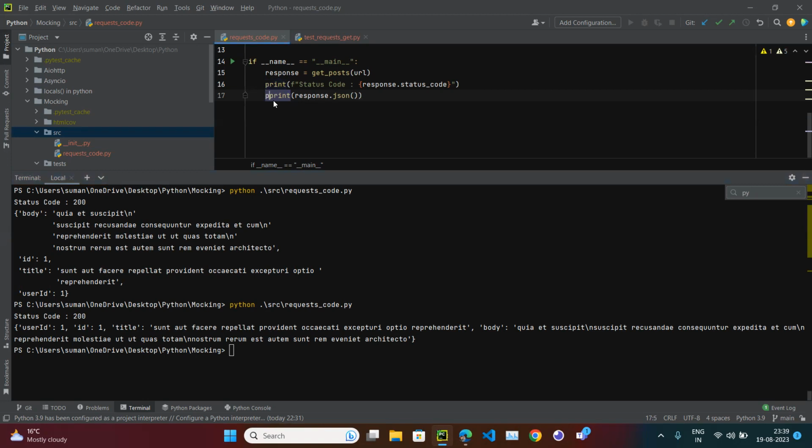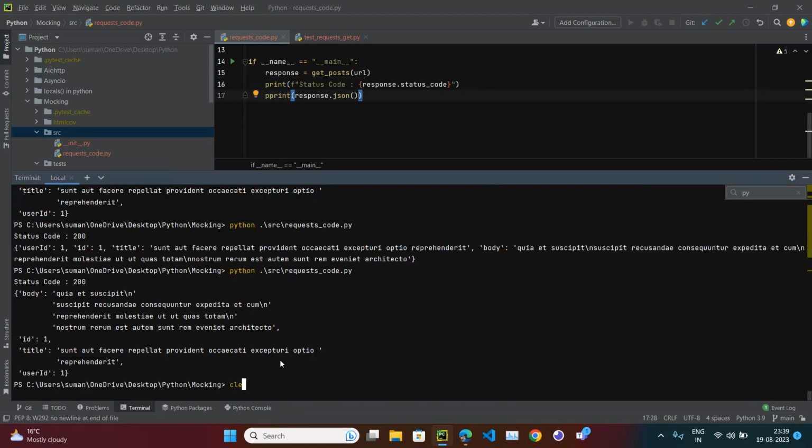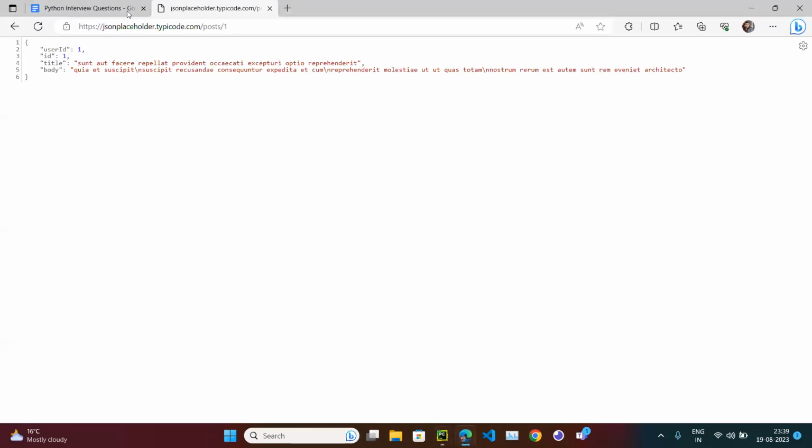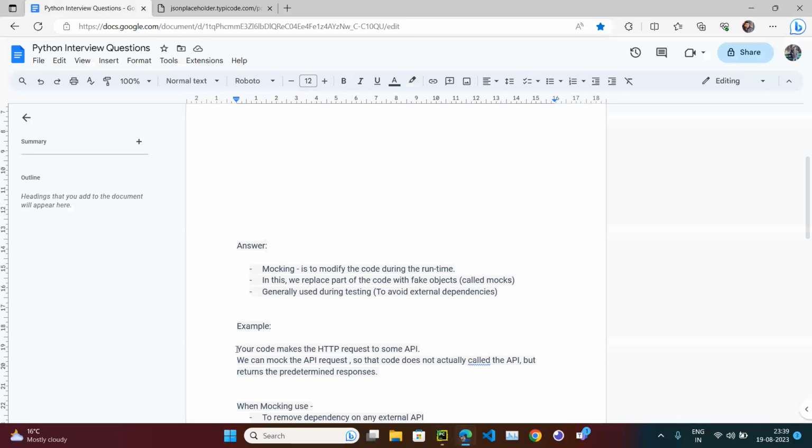So that's why I use pprint, so that it is easy to read. Okay, so if I run this, now we are getting the output, which is perfectly fine. Okay, so this is requests. So let's go to the requests. If we have our code which makes the API request to some API.